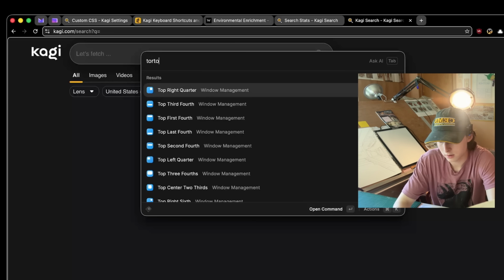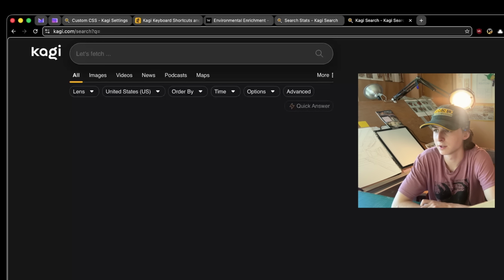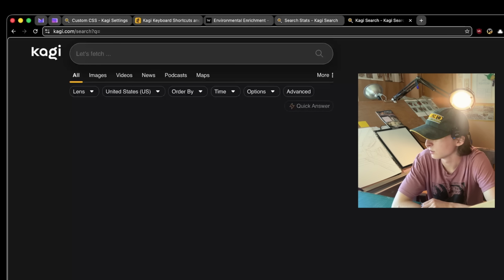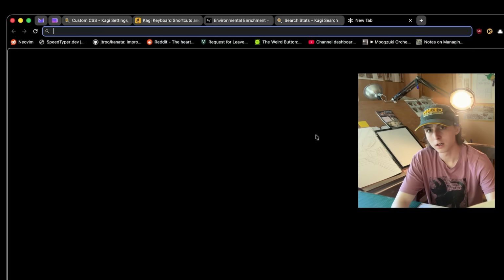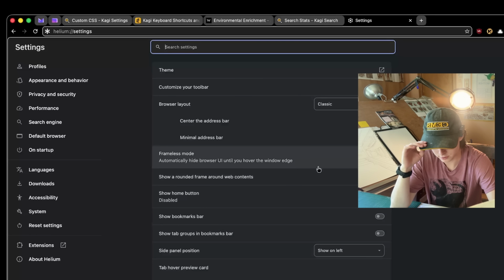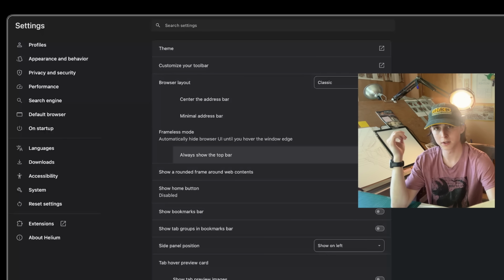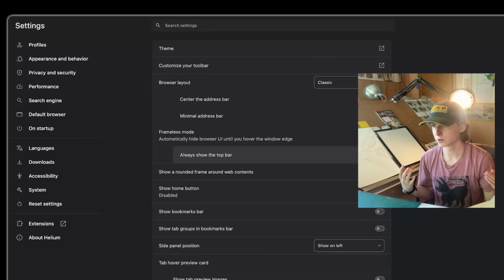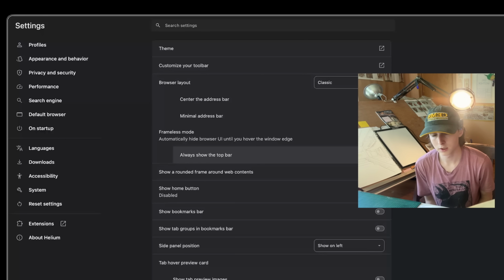Well, the XMR wallet isn't installed, but those technologies I like to keep around just for when I'm feeling a little too paranoid about the surveillance state, and I can kick it down the road a couple of days before I realize, wait a minute, they have enough compute power now, it doesn't really matter anyway. I also really am a fan of the Helium browser's settings. It's just minimal, it's simple. They also have frameless mode, which is really nice. And I think every app in the future should have this kind of agent integration where you just describe what you want it to do. Because going through these settings manually is so 2020, bro.